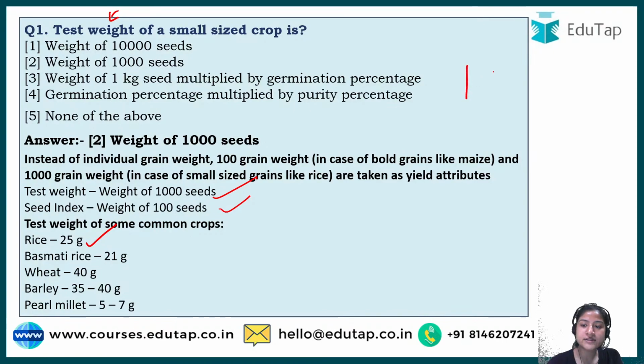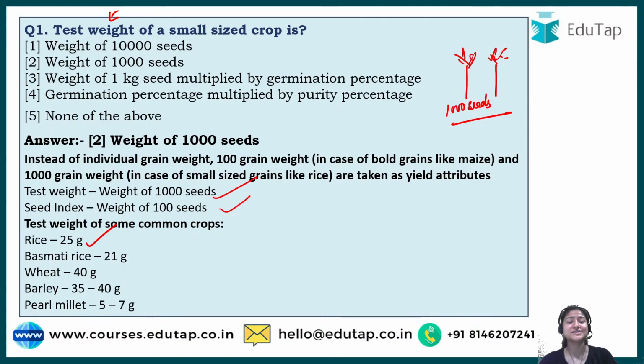If there were two plants, and both plants produced 1000 seeds. It's just a random example for you, don't go into technicality about how many seeds can be produced and all. That is just for a general understanding. So there are 1000 seeds. Both produce 1000 seeds, but when measured, the weight of this one was just 20 gram, while the other was 25 gram only.